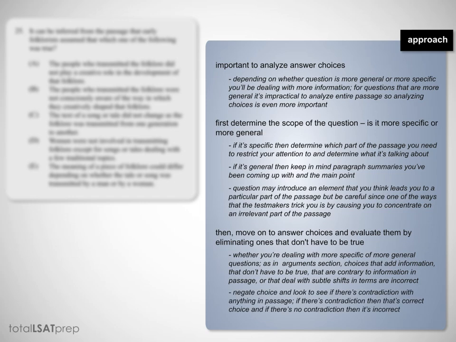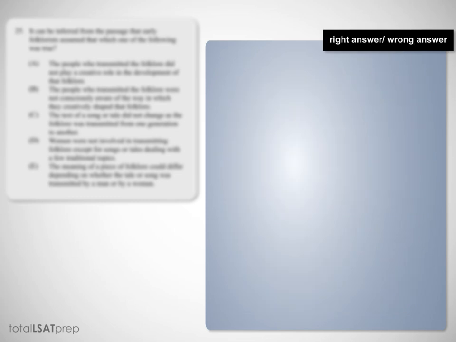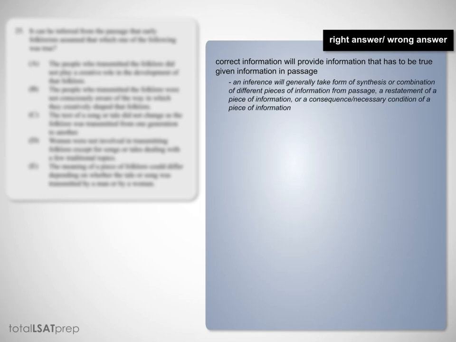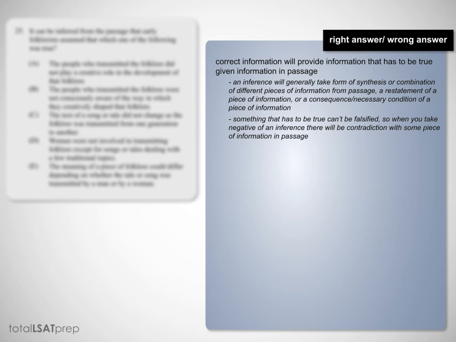You can negate the choices and look to see if there's a contradiction with anything in the passage. If there's a contradiction, then that's the correct choice, and if there's no contradiction, then it's incorrect. In terms of the right answers and wrong answers, the correct choice will provide information that has to be true given the information in the passage. So an inference will generally take the form of a synthesis or combination of different pieces of information from a passage, a restatement of a piece of information, or a consequence or necessary condition of a piece of information. Something that has to be true can't be falsified, so when you take the negative of an inference, there will be a contradiction with some piece of information in the passage.